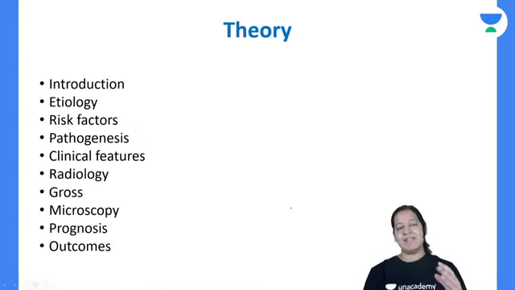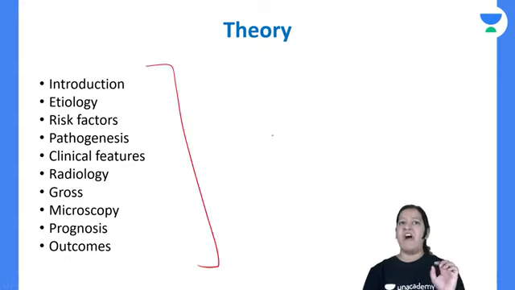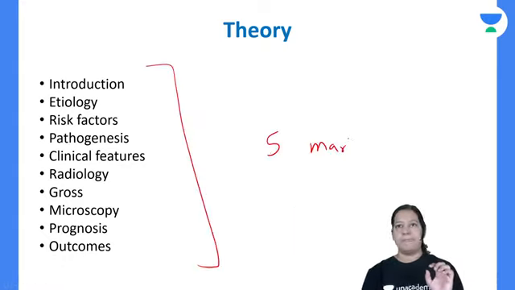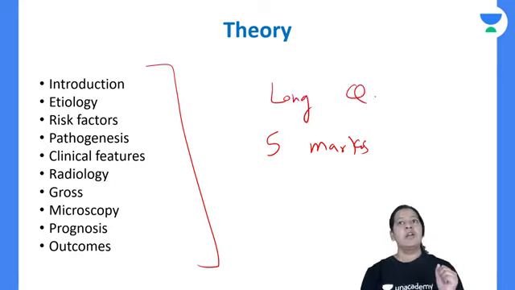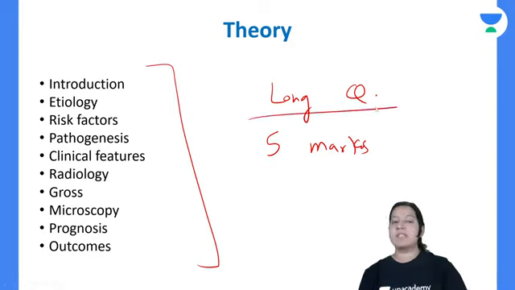And in theory, as I'm telling you, if you are getting a 5-mark question on any topic, you get 2 5-mark questions, in paper 1 also, paper 2 also, in most universities. These are known as long questions. Now you cannot take a risk with long questions. Long questions you have to do. If you don't do the long question in university, then your passing marks are at risk, you know. So long questions are most important.